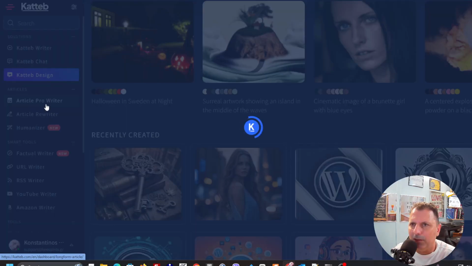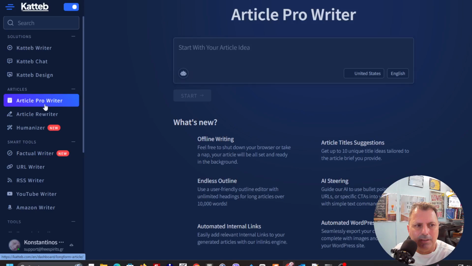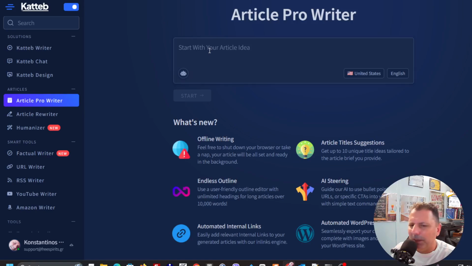You can create any kind of article. It has this Article Pro Writer, and it's really amazing because you can create long form articles, and they can be really concise. They're SEO friendly, and it can easily produce the content, and the system can send this content straight to your WordPress website.